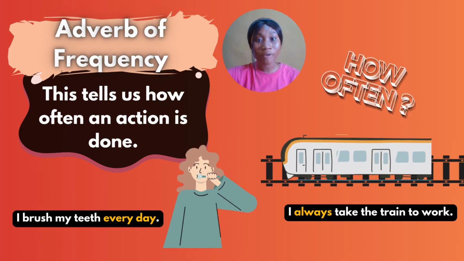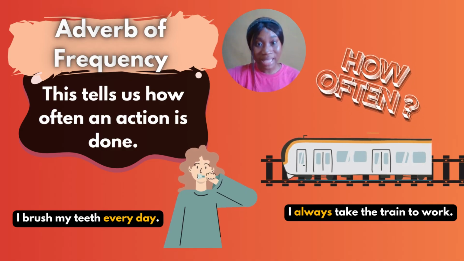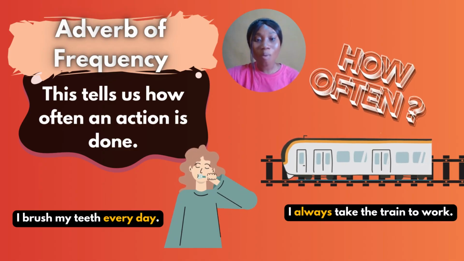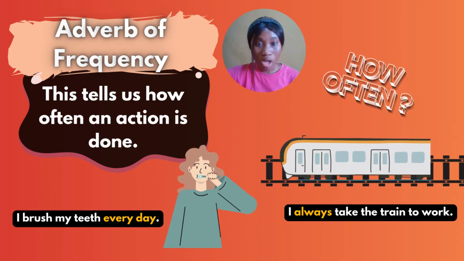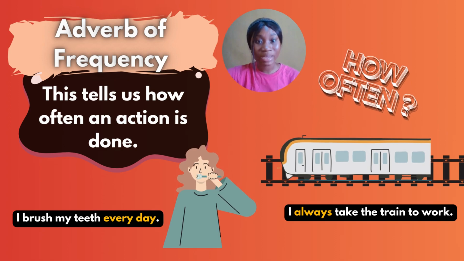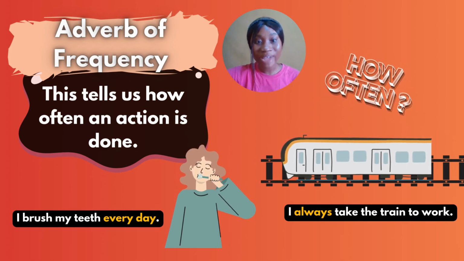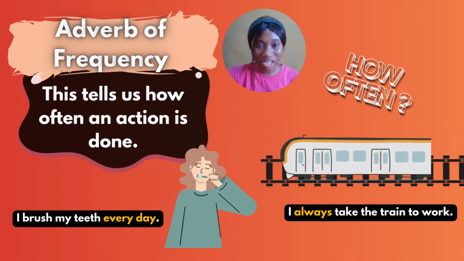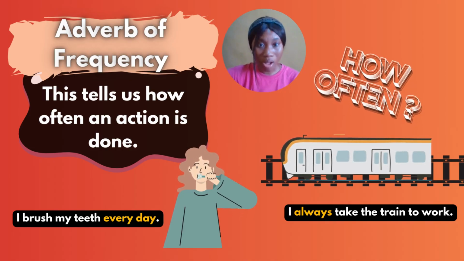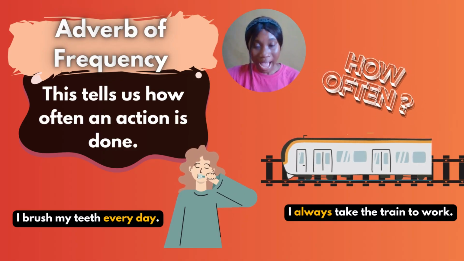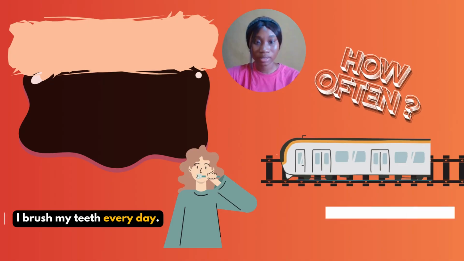Talking about the number of times you do something. I go to church on Sundays. That means every Sunday I go to church. I always take the train to work. So you will never find me on a bike, you will never find me in a bus, you will never find me in a car going to work, but you always find me in the train going to work. So I always take the train to work. That is adverb of frequency, talking about the number of times, how often I always do something.